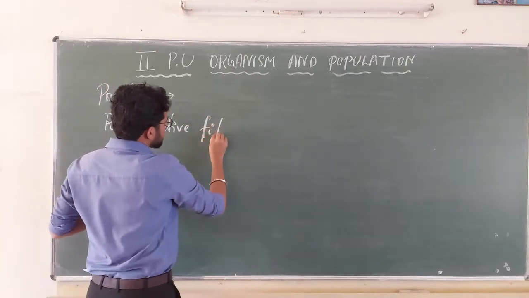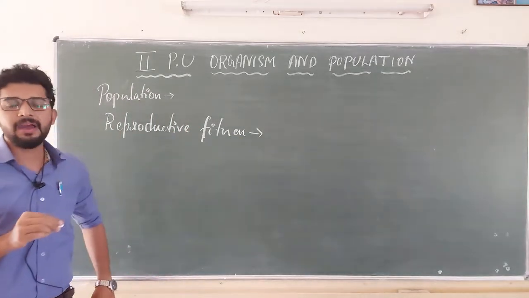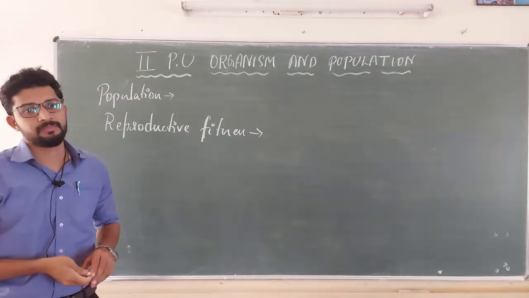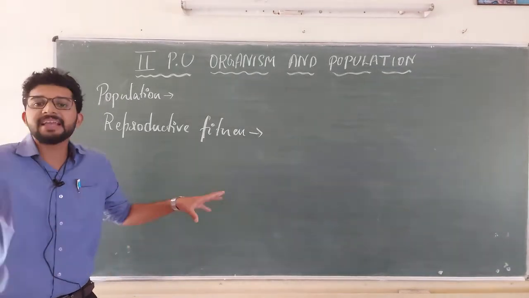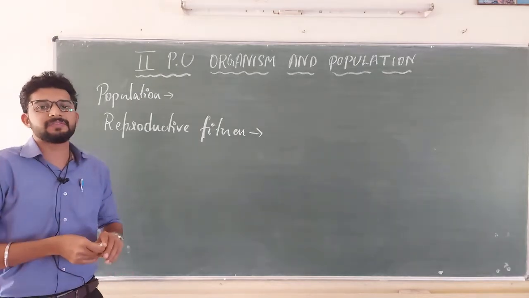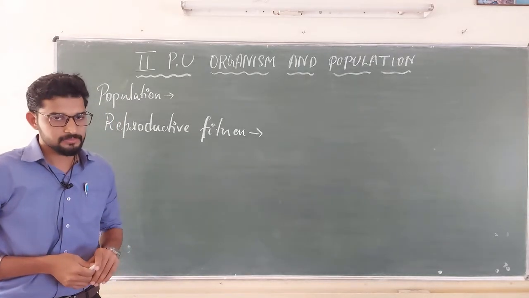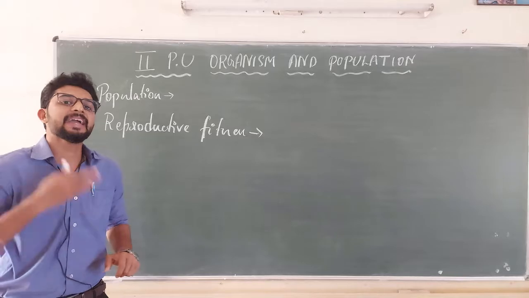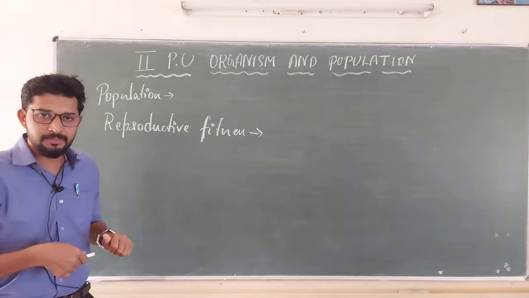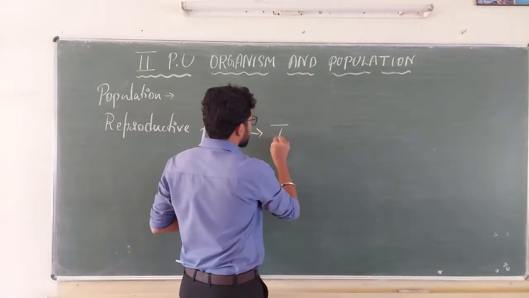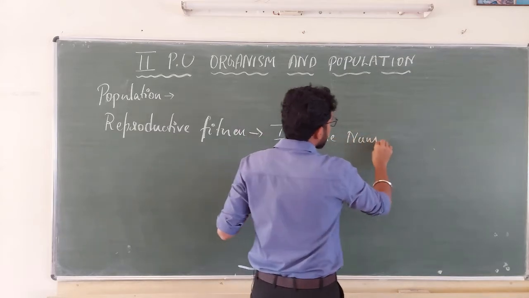Reproductive fitness is nothing but the organism having the capacity to reproduce. They should produce more and more offspring so as to stabilize their colony in a particular geographical area. They should dominate in such a way that there is no competition at all. So each organism should express completely to reach the state called reproductive fitness, nothing but increasing their number.